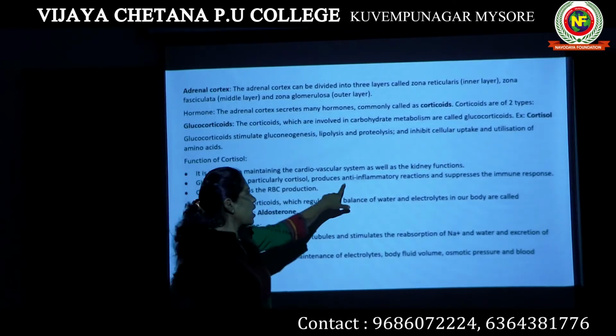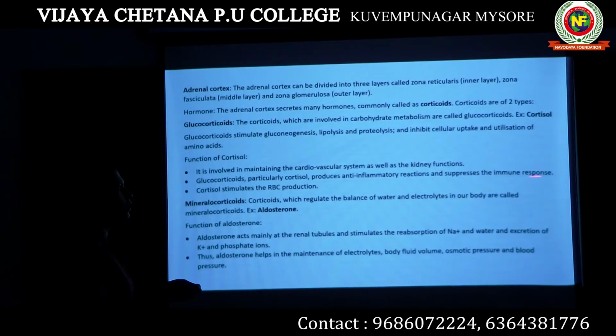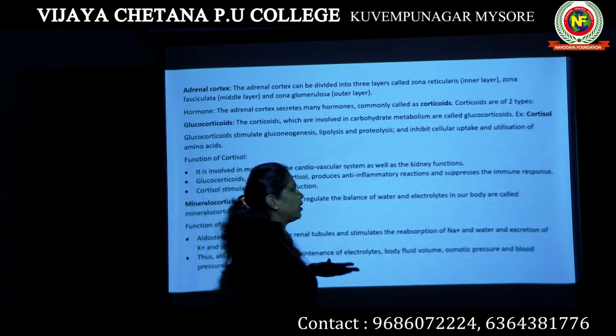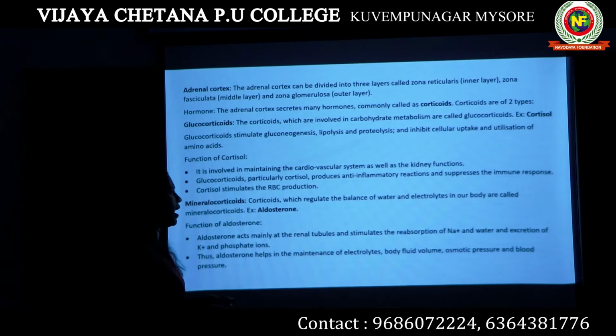That's why we say anti-inflammatory reactions. It also suppresses the immune response so that your body does not become more and more allergic to some allergen. It also stimulates RBC production in our body. Also it stimulates gluconeogenesis, that means new glucose formation, and lipolysis and proteolysis, that is breakdown of lipids and breakdown of proteins.